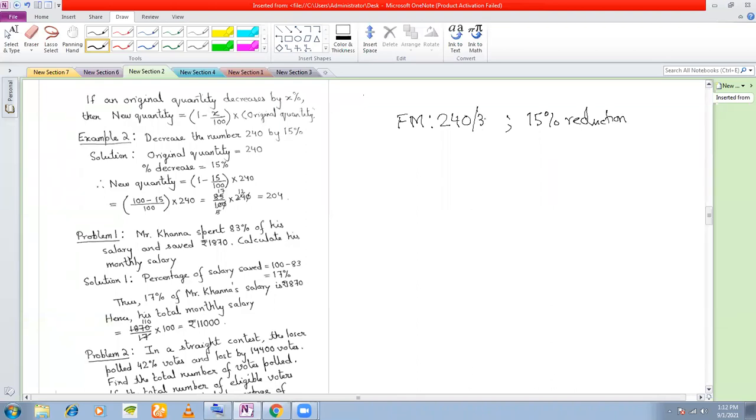Suppose you get 240 out of 300 and I have caught you cheating also. So I reduce your marks by 15%. What is the new marks that you have got? 1 minus 15 by 100 into the marks that you have secured.